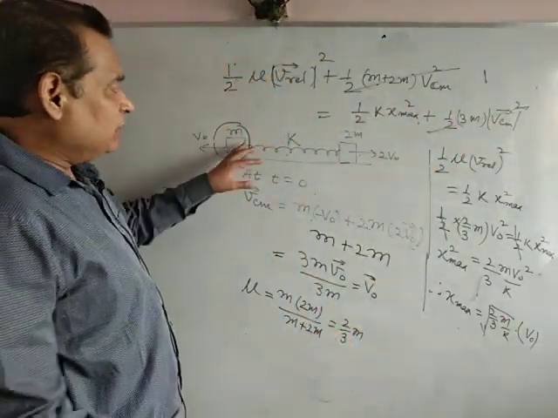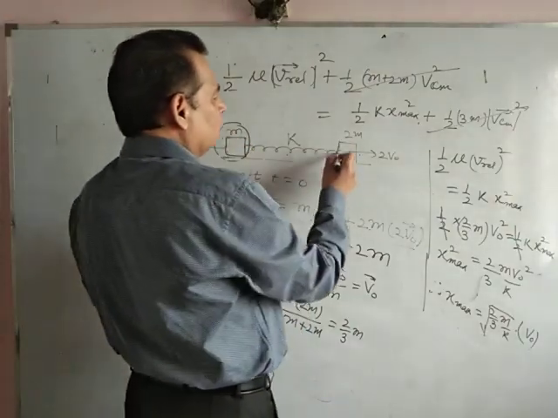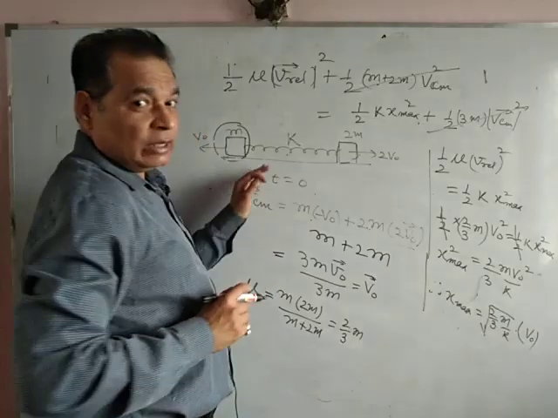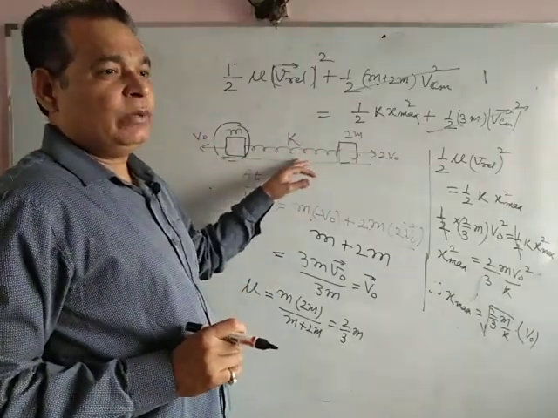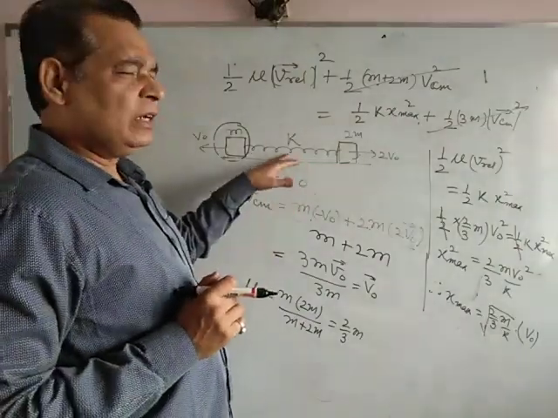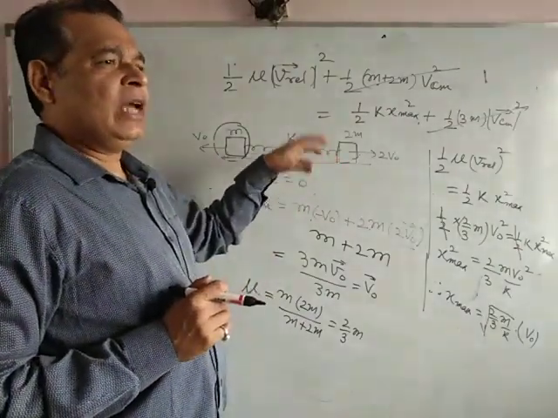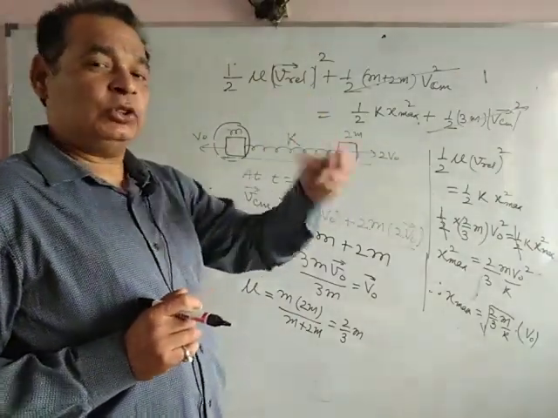Only at maximum elongation, velocity of both will be simultaneously 0. Why 0 simultaneously? Because center of mass frame is always a frame of 0 momentum. In center of mass frame, at every instant the entire system has net linear momentum 0.